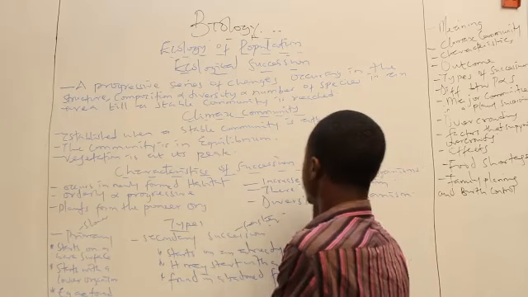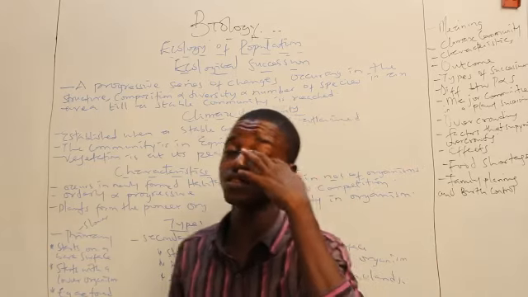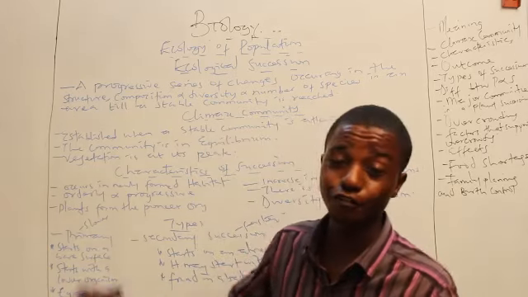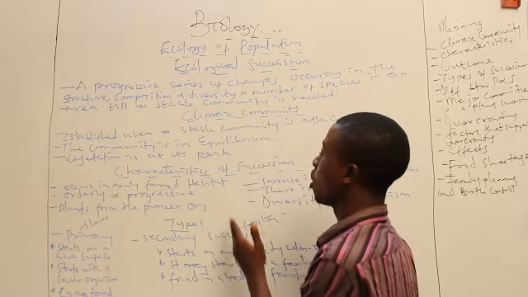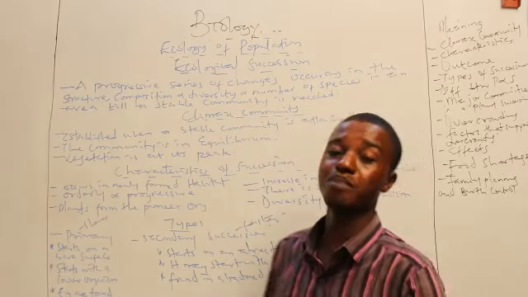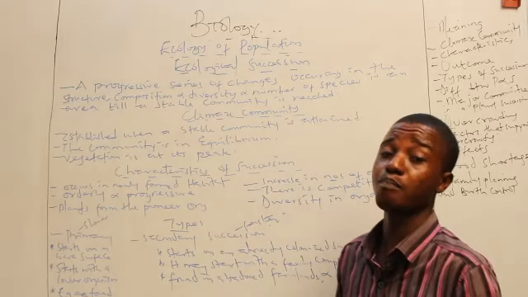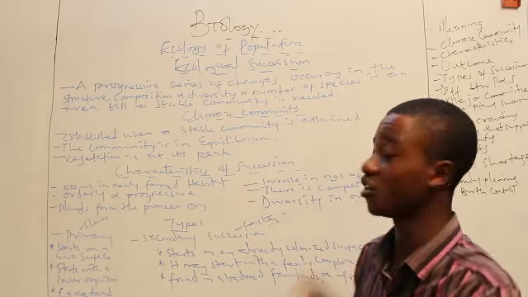Now over time, there will also be diversity in organisms. What do I mean by diversity? They will be changing forms and they will change in structure, so to speak. Now what are the types of succession that we got? There are basically two types of succession. We have the primary succession and we have the secondary succession.